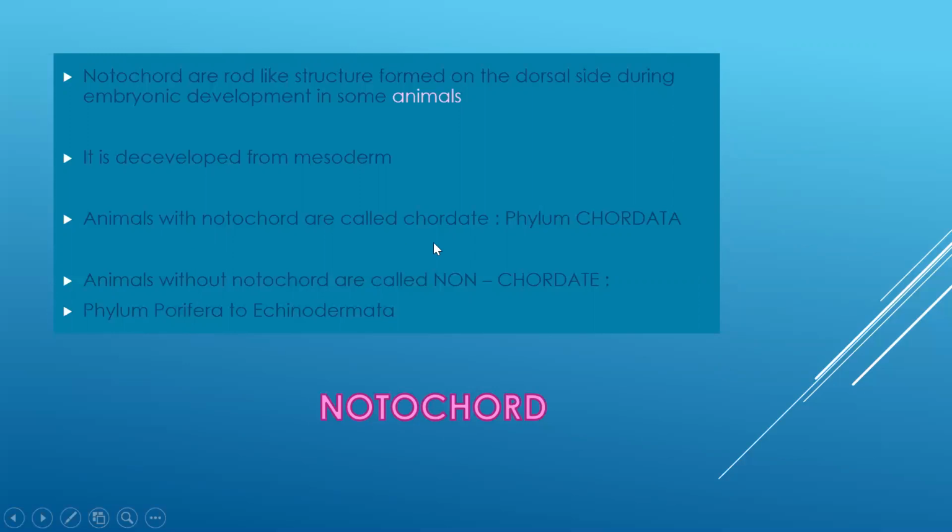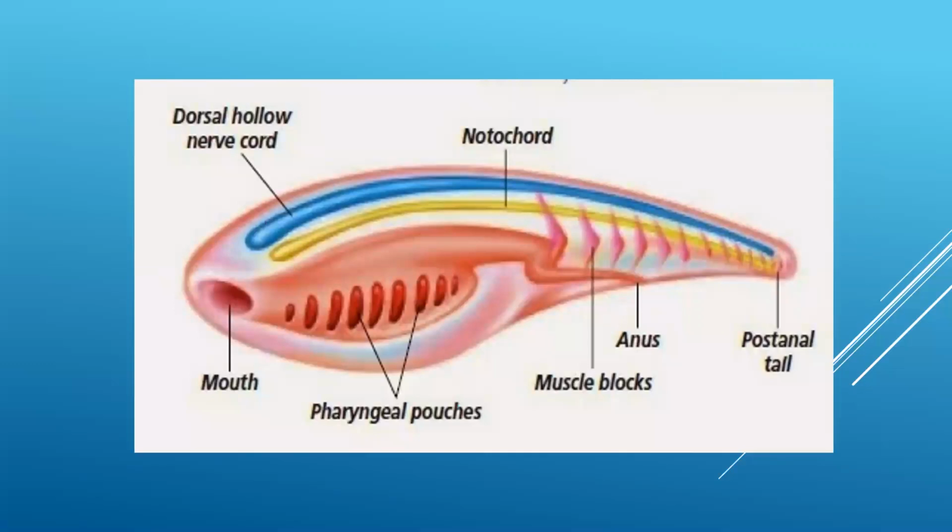Animals with notochord are called chordates. They come under phylum Chordata, and animals without notochord are called non-chordates. They are from phylum Porifera to Echinodermata. See, you can see over here, this is the dorsal nerve cord. Just below the nerve cord, in the chordate, is present the notochord, a rod-like structure.